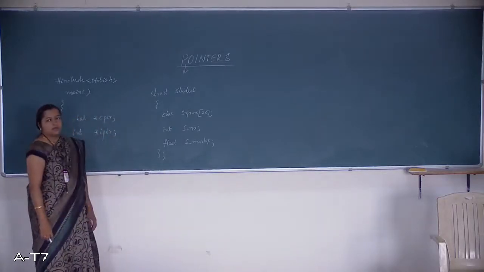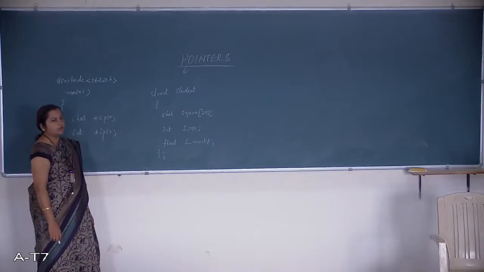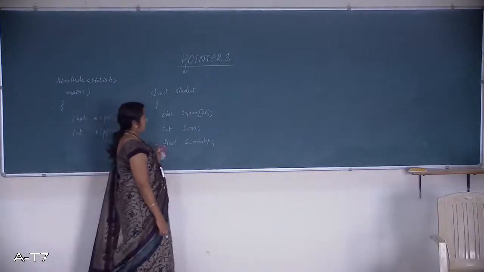What are the different kinds of variable I have declared here? One is a character pointer variable, the other one is an integer pointer variable, and then the structure variable.